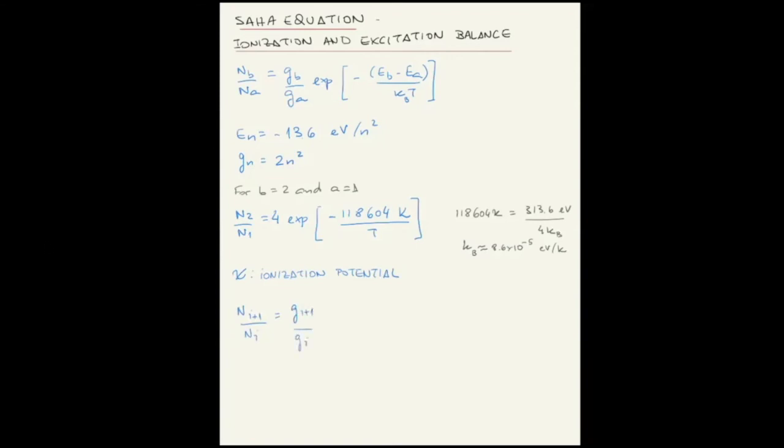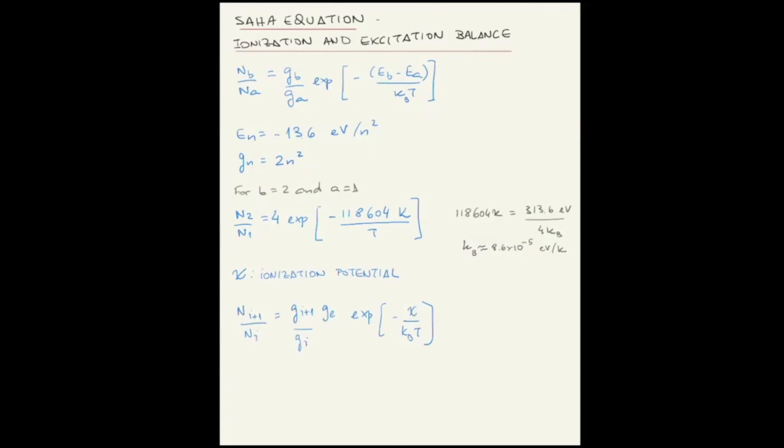But you also have the degeneracy of the free electron, since now there is an extra particle in here. And then the exponential is the exponential of the ionization potential. So the degeneracy of the ion times the degeneracy of the electron means the number of possible states that the ionization can happen. The Ge, the degeneracy of the free electron, is the number of possible states in which a free electron may be put.